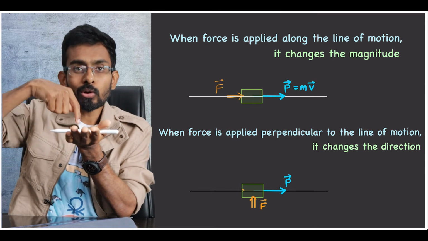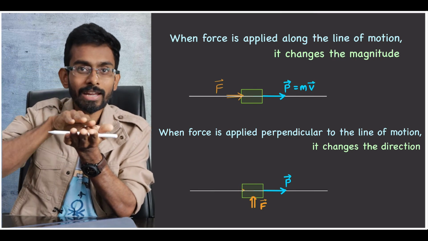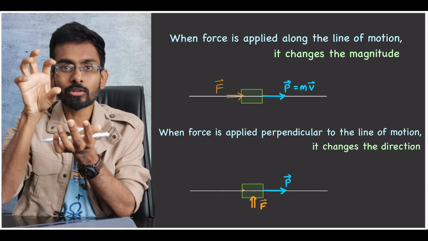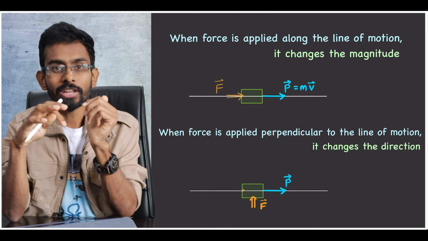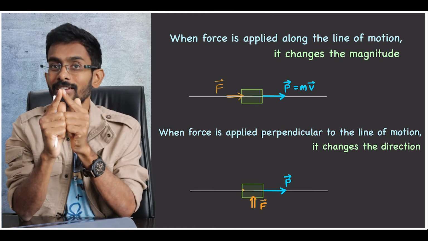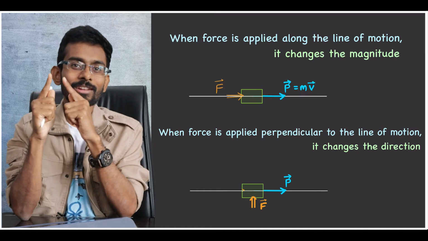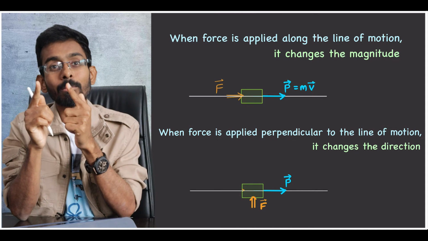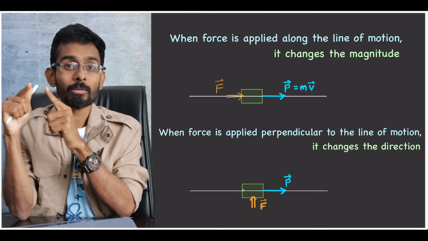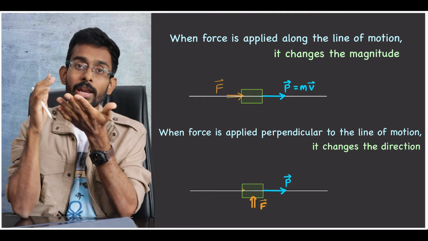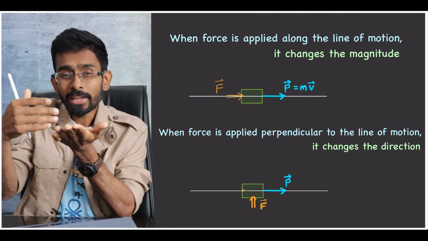So if I apply force in the direction of motion, either in the forward or backward direction, the magnitude of the speed or the magnitude of momentum increases or decreases. Magnitude changes, but does the direction change? It does not change, right? So when the force is applied parallel to the direction of motion, the magnitude of the momentum changes, but the direction does not change.